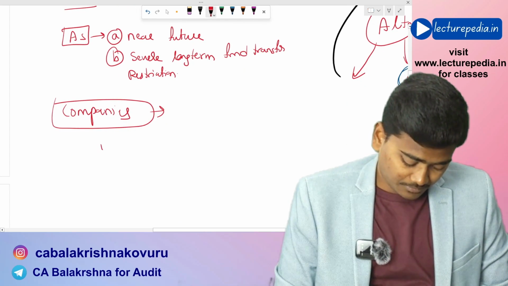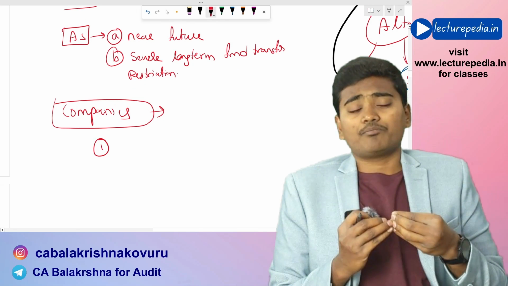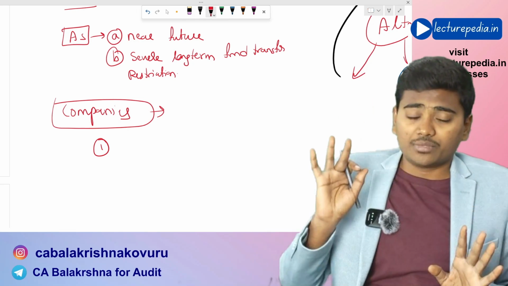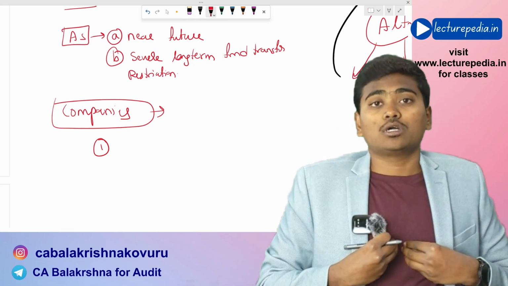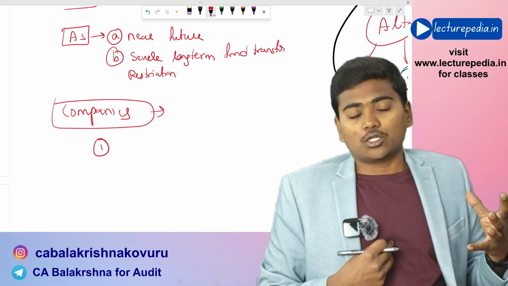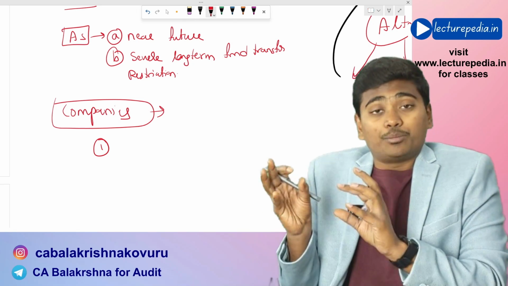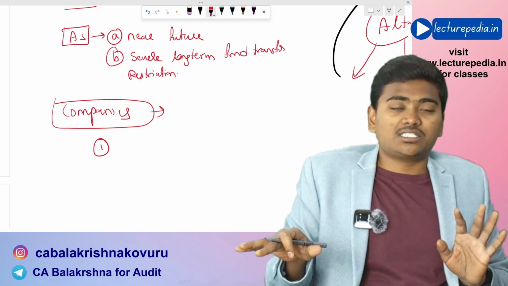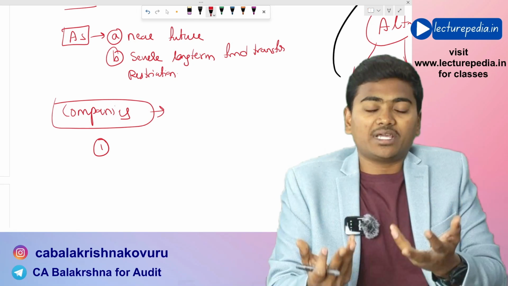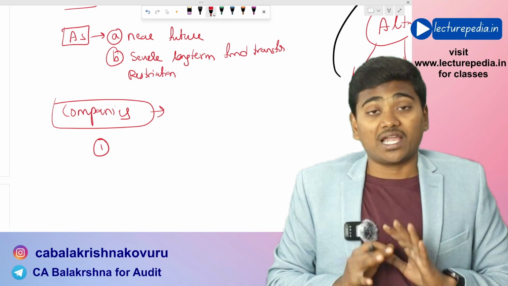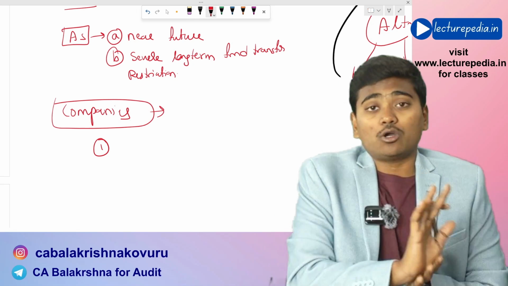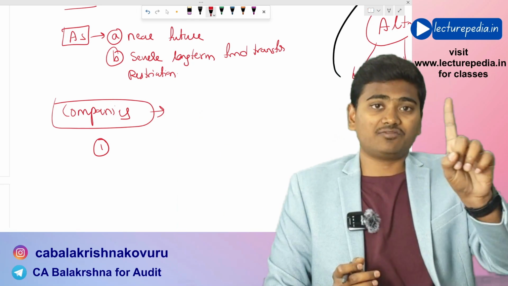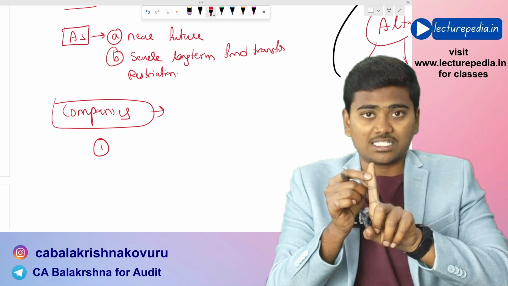First condition, you are either a wholly owned or partially owned subsidiary of a parent company, and you communicate to your shareholders that you don't want to prepare consolidated financial statements, and none of the shareholders object to your decision of not preparing the consolidated financial statements. And you should also have the proof that you have communicated with all of the shareholders and shareholders have not objected to your decision. This is the first condition.